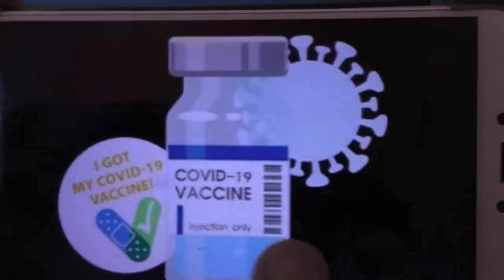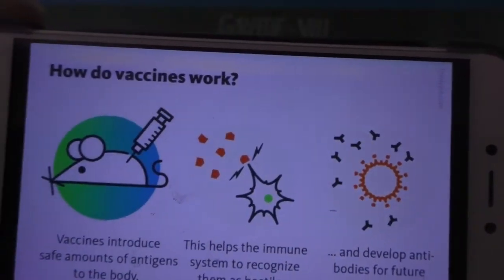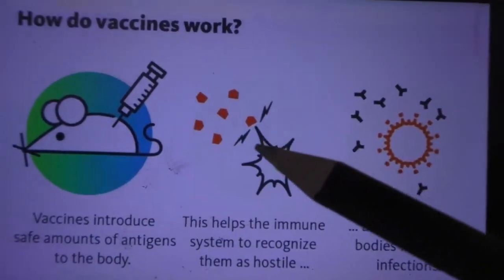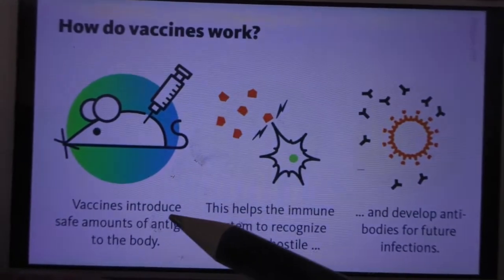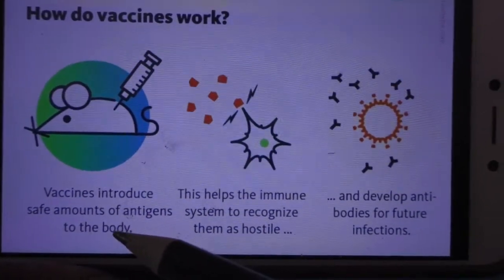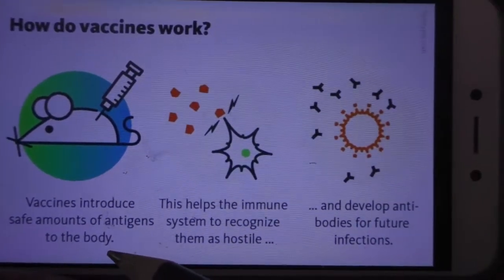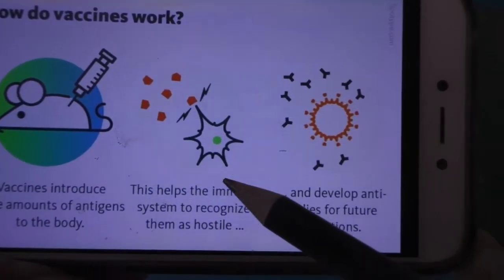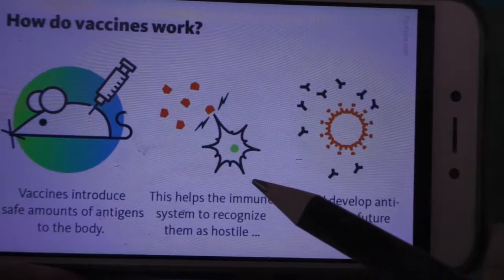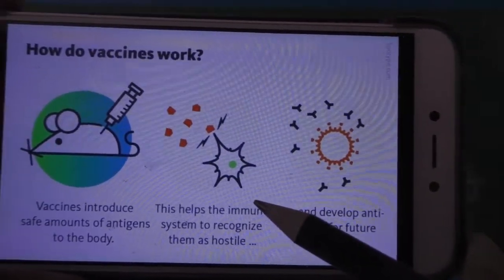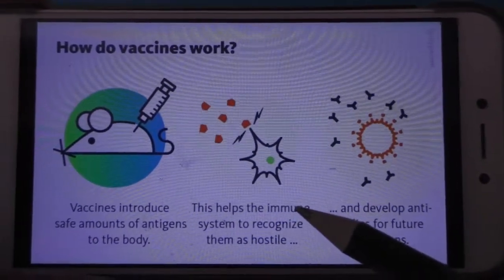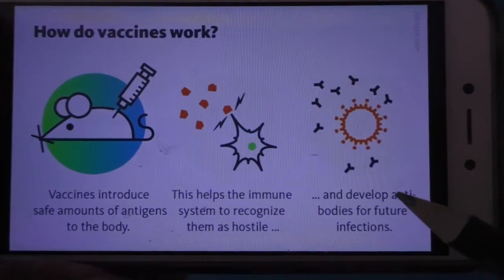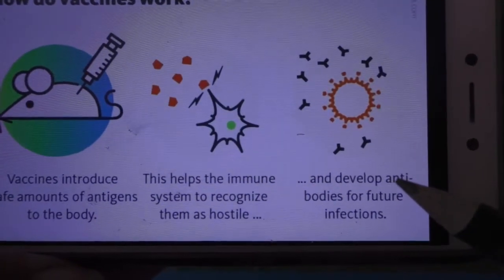How will the vaccine work? See, look here. For example, if we take a rat, the vaccine introduces a small amount of antigen, that is, weak microbes are introduced. Your immune system produces antibodies against that antigen. Those antibodies will remain in our blood forever.